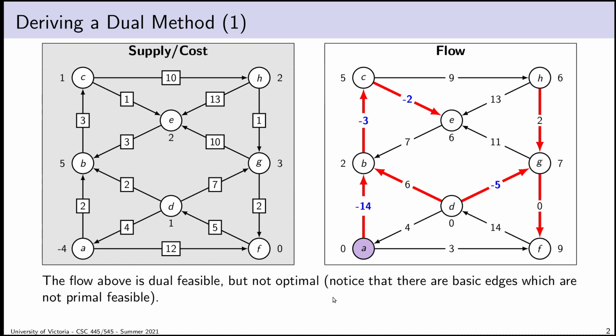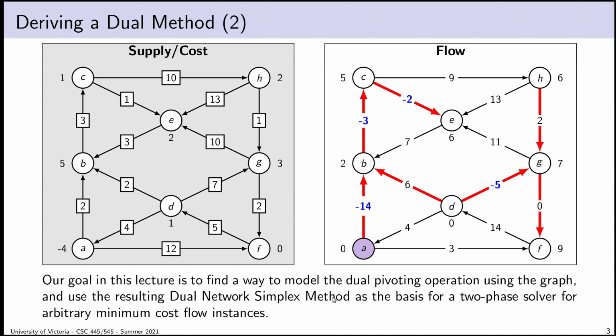I mentioned in the previous lecture, it's one thing to just read you a list of instructions and say to do a dual pivot, pick this arc, then pick that arc and swap them and recompute. The reason why you're taking a course like this isn't to have somebody read you lists of instructions. Memorizing lists of instructions and following them is what a computer is supposed to do. The goal is not to understand what a dual pivot is, but why a dual pivot works and where we got it from. And that's the point of this lecture. Or I guess at least the early part of this lecture.